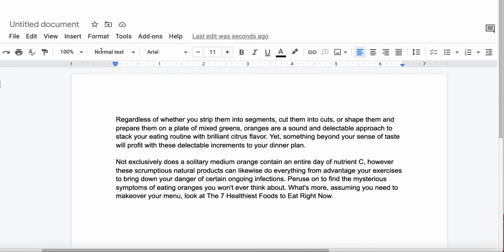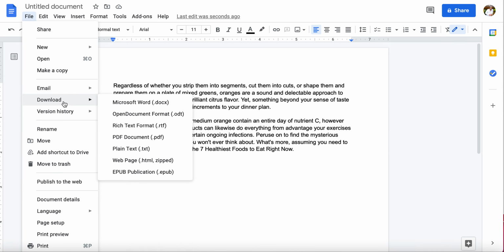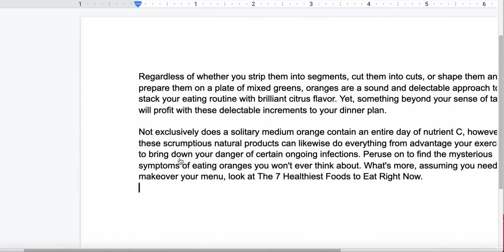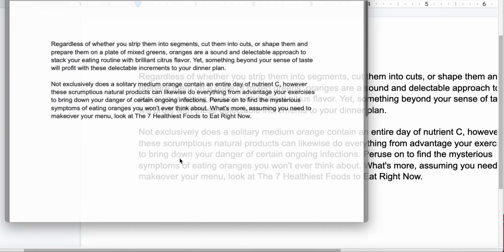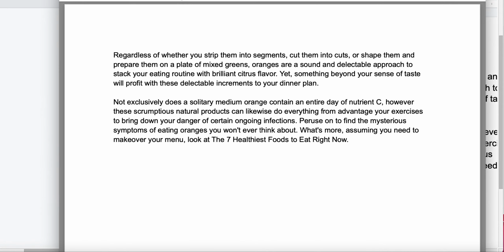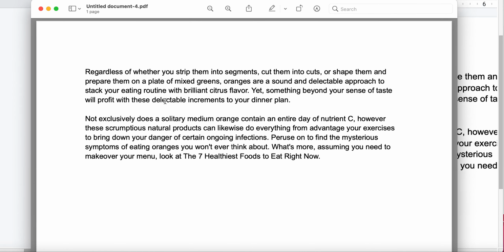The next thing we're going to do is we're going to click on file right here. Once you click on file, you want to go here where it says download. So once you go to the download tab, you want to go to the PDF format. So if you click on PDF format, it's going to then do it just like this. So this right here is PDF. As you can see, this is a PDF right here, and you can rename it to whatever you want.